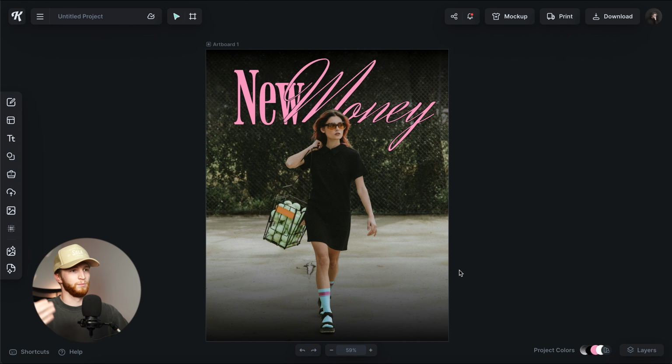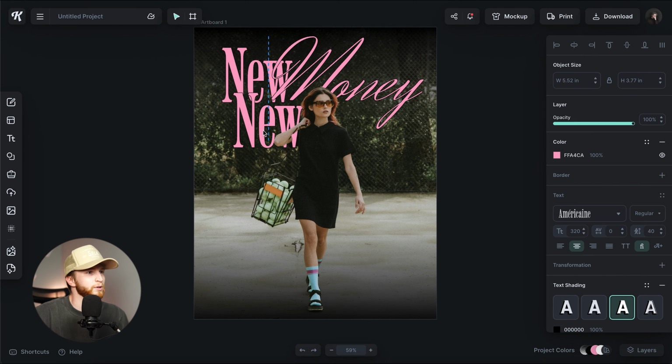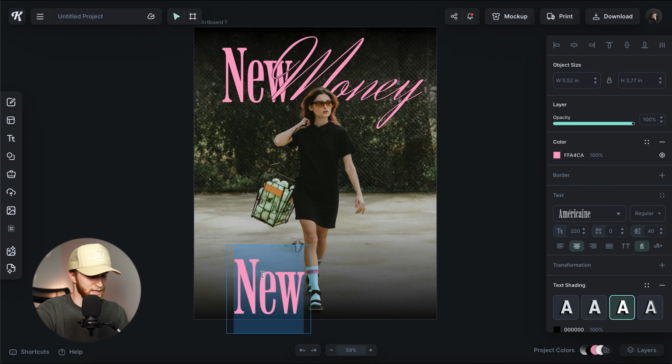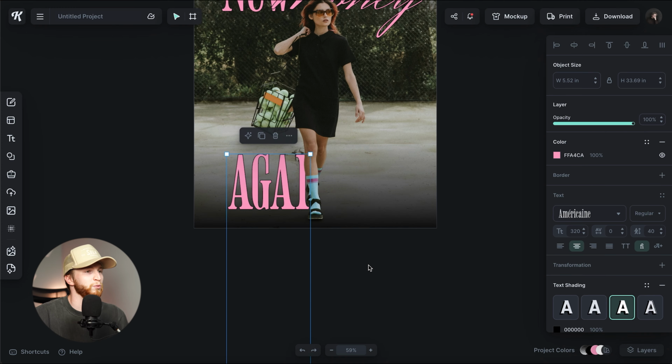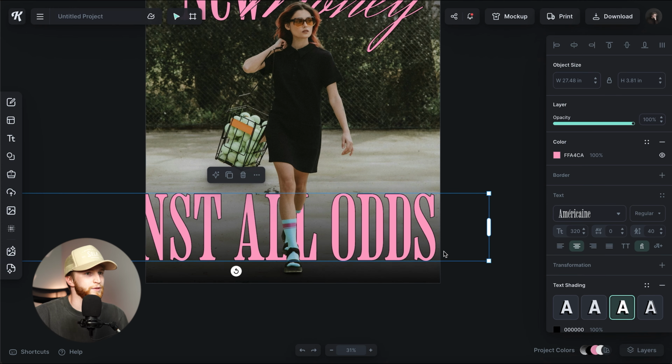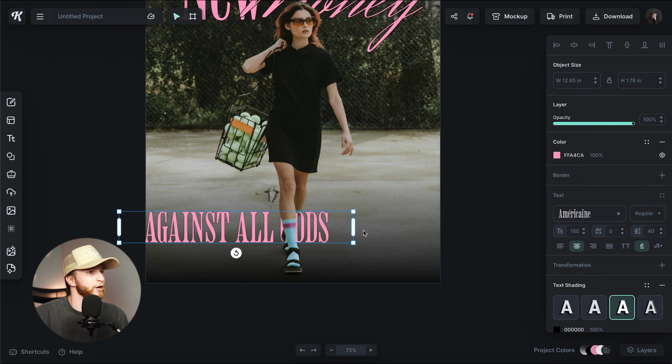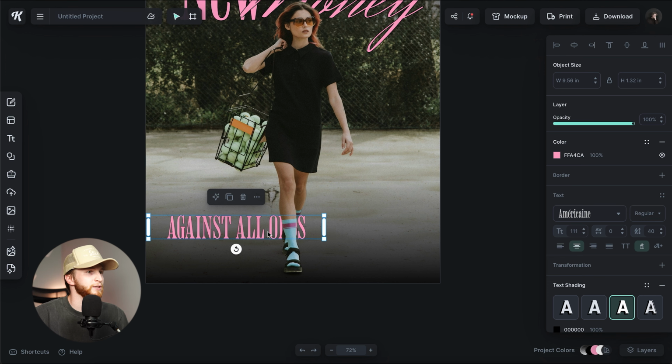Kind of makes her like pop out of the poster a little bit. Now I'm going to copy this text, and I'm going to just use it like a slogan for the movie, I guess. Something like "Against All Odds," because obviously one of the themes in this movie is that she's an underdog and all the odds are stacked against her. You know, that's pretty classic.